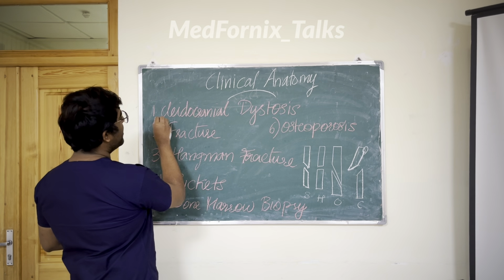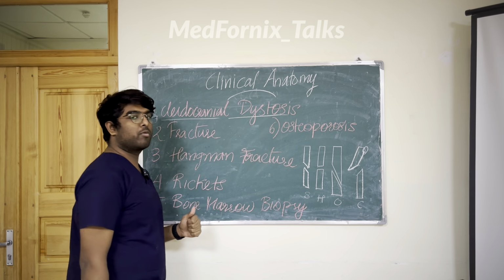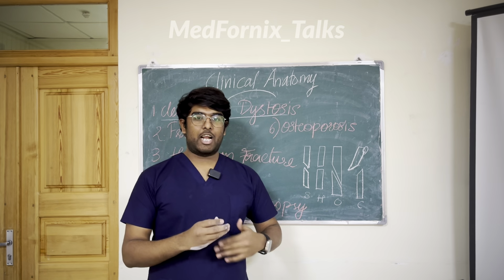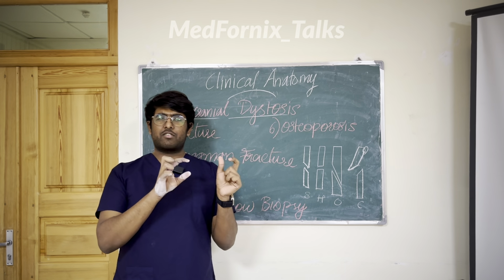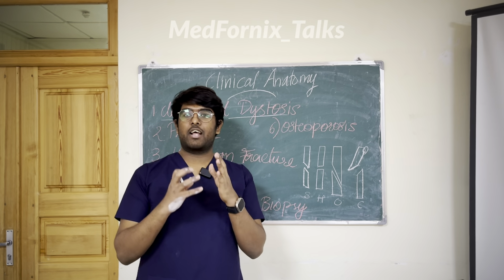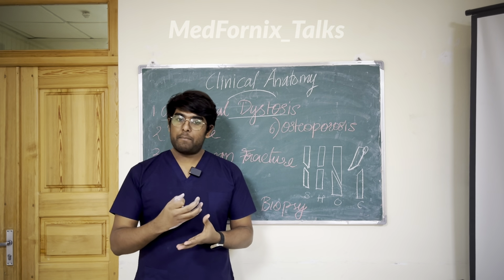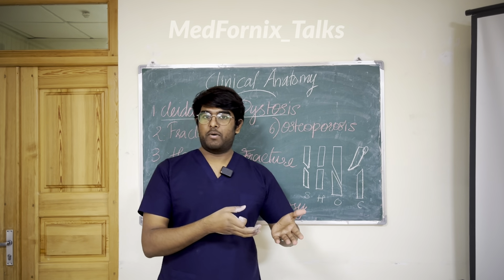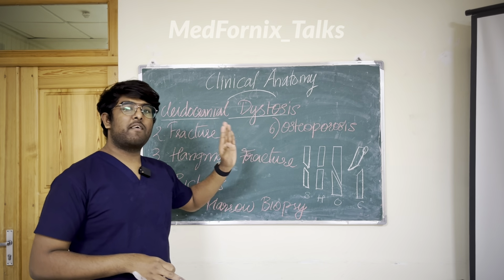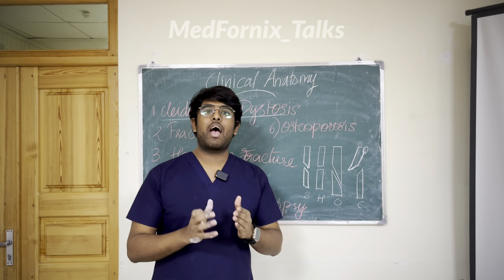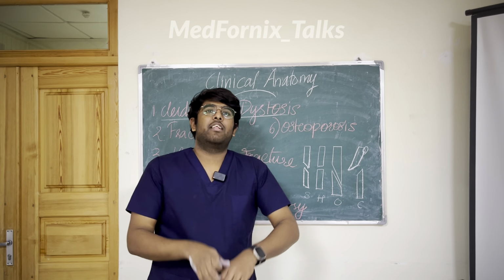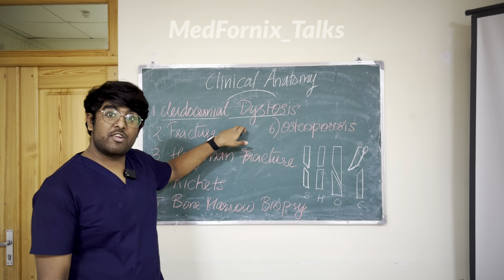Cleidocranial dysostosis is a condition. You will study more about this in your orthopedics, and in anatomy we will talk about the clavicle, but not too much, though you can study about this. Cleidocranial dysostosis is a rare genetic disorder, meaning it happens genetically. It is not caused by anything after birth, before birth, or a chromosomal abnormality. In this condition the individual will not have a clavicle, so the shoulders can be brought together like this. This is cleidocranial dysostosis, absence of clavicle.